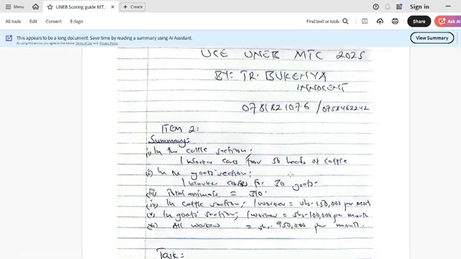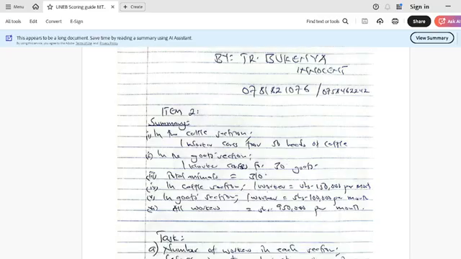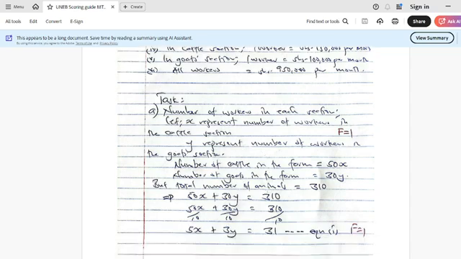Remember, if 1 worker takes care of 50 heads and another worker takes care of 30 goats, and it's a total of 310 animals, that means if I multiply the number of heads of cattle by the number of workers, plus the goats multiplied by the number of workers, I'll come up with the total number of animals they take care of. That's why I said task part A, number of workers in each section.